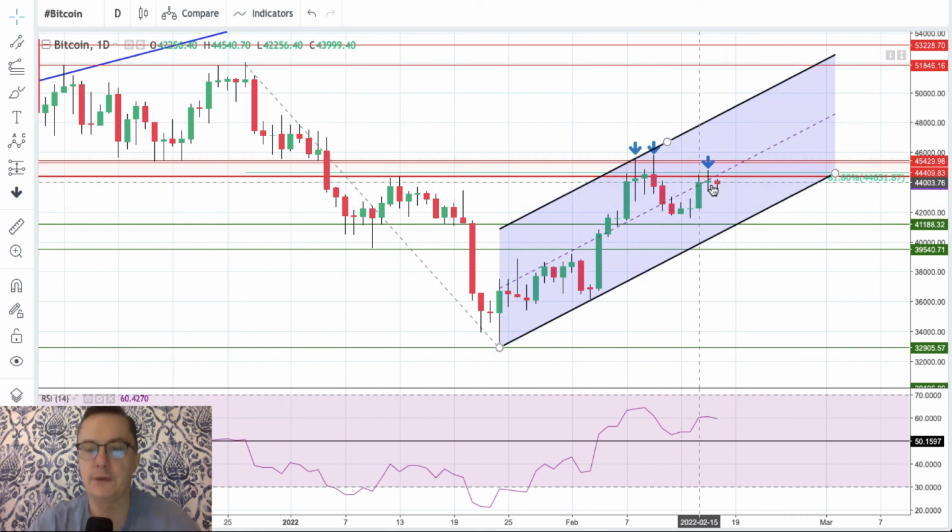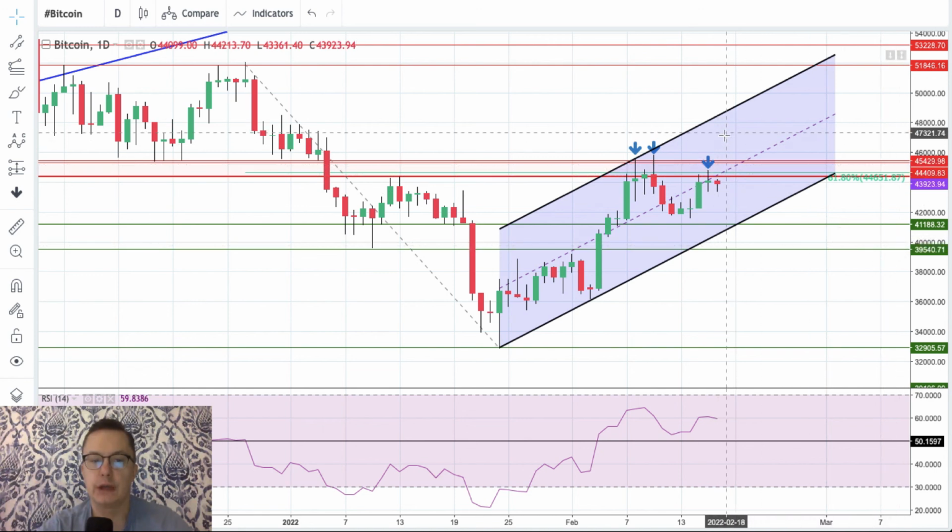So if we get above 45,429, we can surely stop somewhere around 47,228 and then around 48,000. So please keep an eye on any breakout to the upside on Bitcoin.